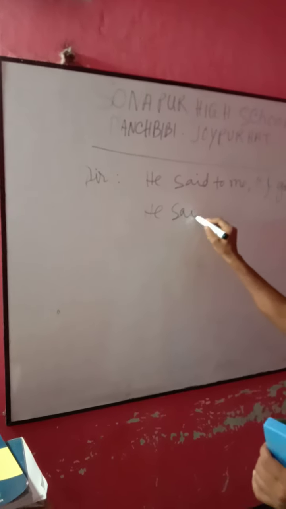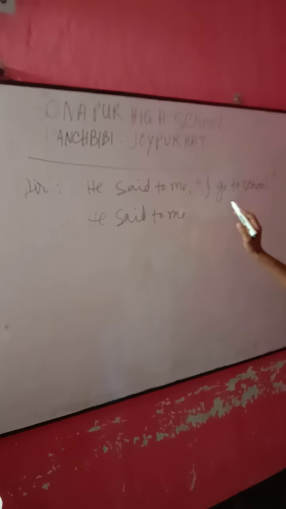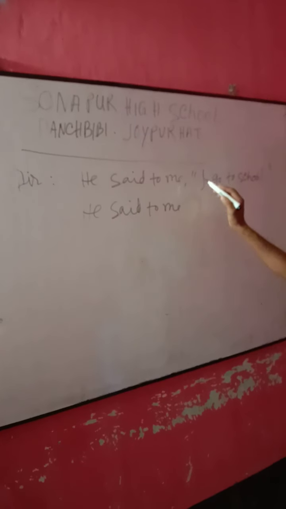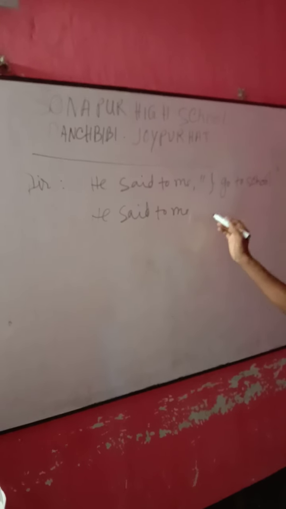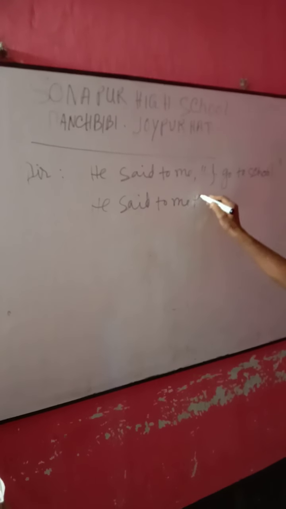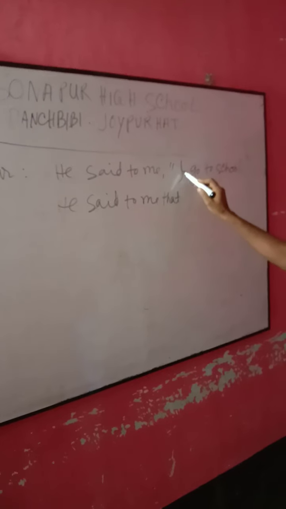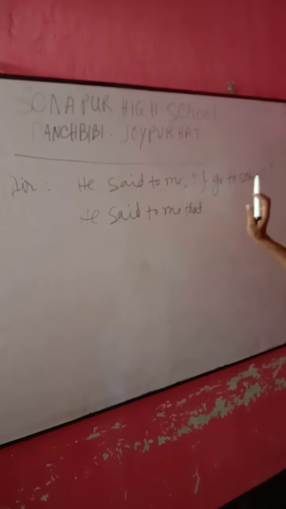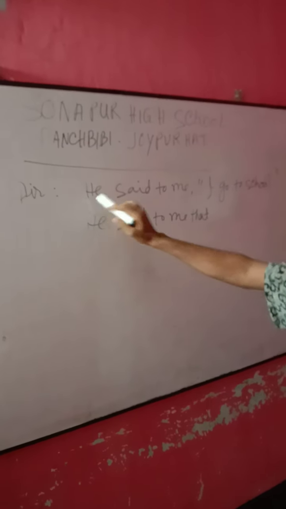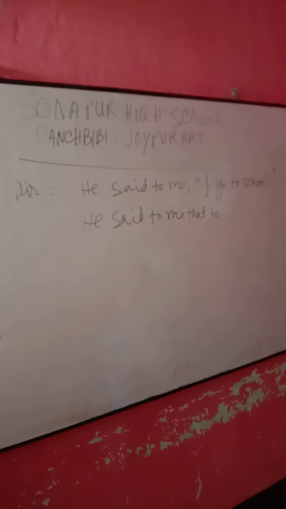"He said to me." Then when you make it indirect, you must avoid the comma. So the inverted comma will vanish and that is put in its place. Okay, now you have to look, who is I? Me or he? Look, "I go to school." You must say this person is he. Then I replace the subject with he.